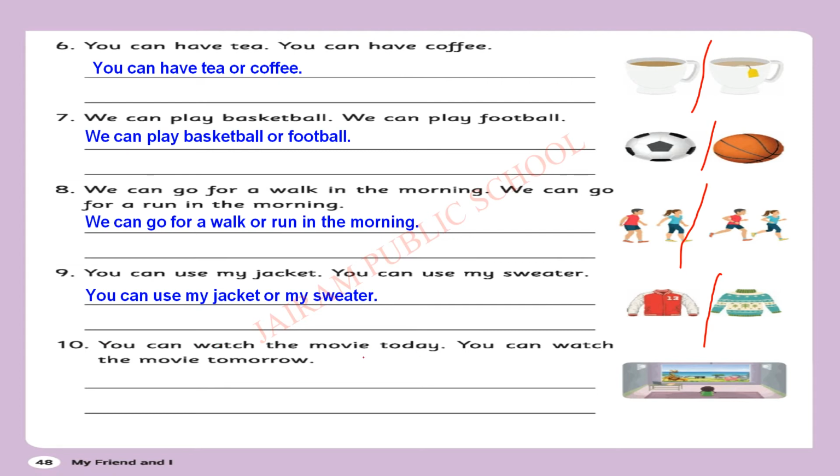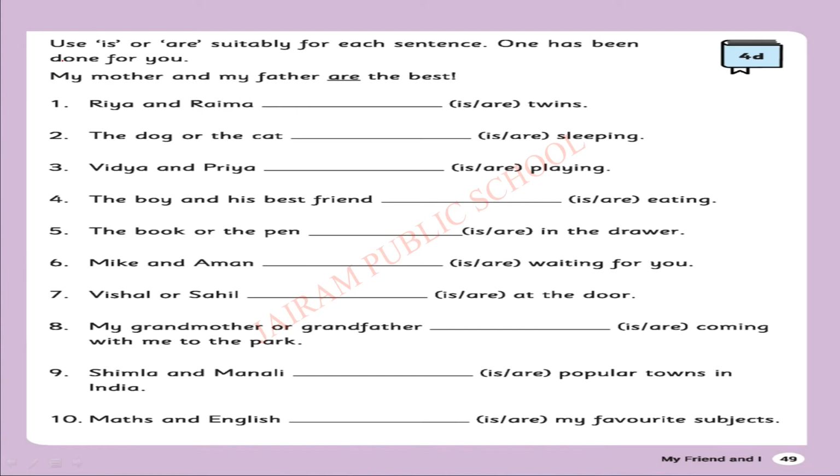Tenth one. You can watch the movie today. You can watch the movie tomorrow. Most of the time we will not watch the same movie today and tomorrow. Am I right? We'll get bored. So I have given here a choice. If you want to make it both, you can write: you can watch the movie today and tomorrow. Both the days you can watch, that's your wish. But here I have given a choice. Okay. Whenever you write "or" to combine two sentences, it gives choices. You have to choose any one.